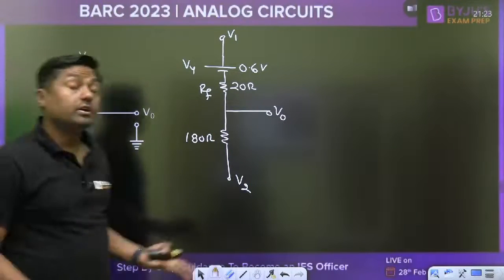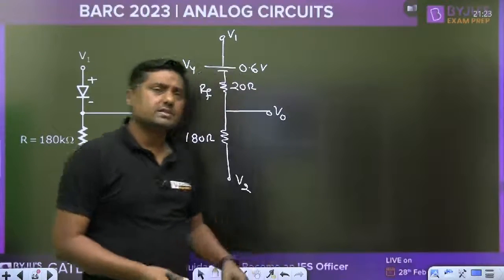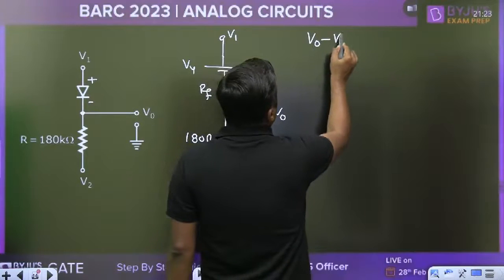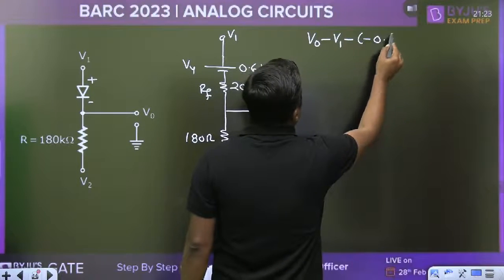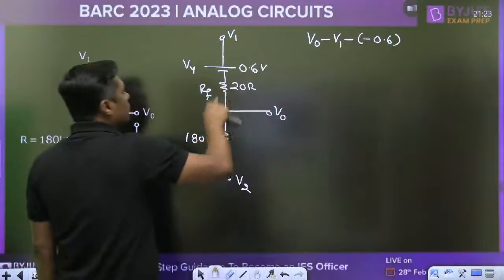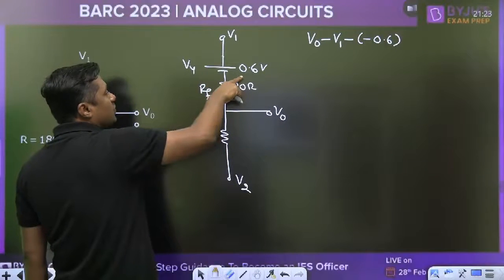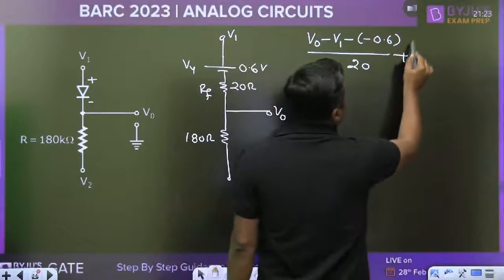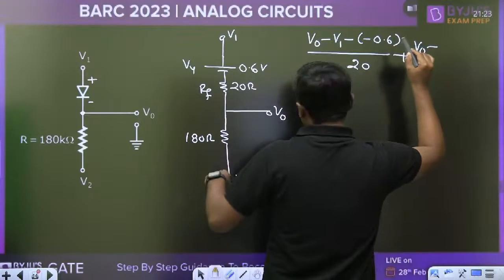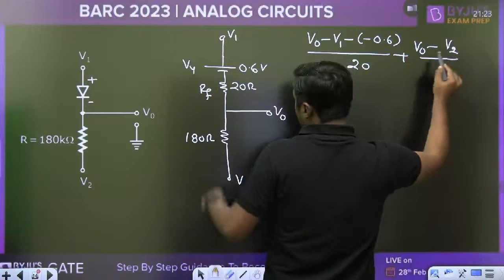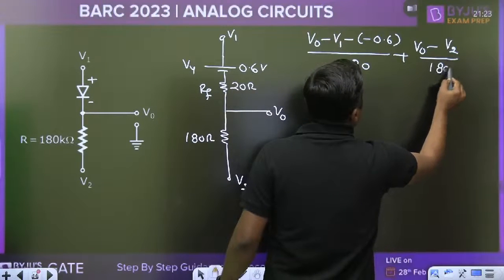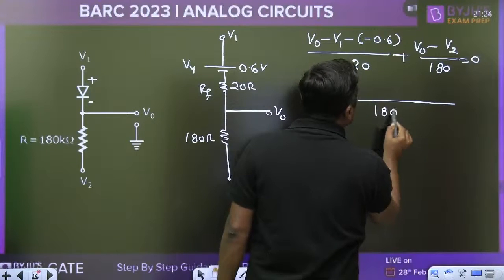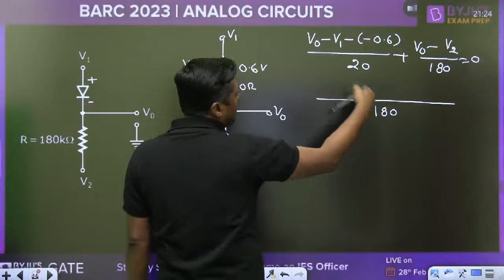Now it is a question of a network. Apply the KCL. V0 minus V1 minus of minus 0.6 volt, because of the polarity, divided by 20, plus V0 minus V2 upon 180 is equal to 0. Now you can take 180 as the LCM. 180 by 20 is 9.